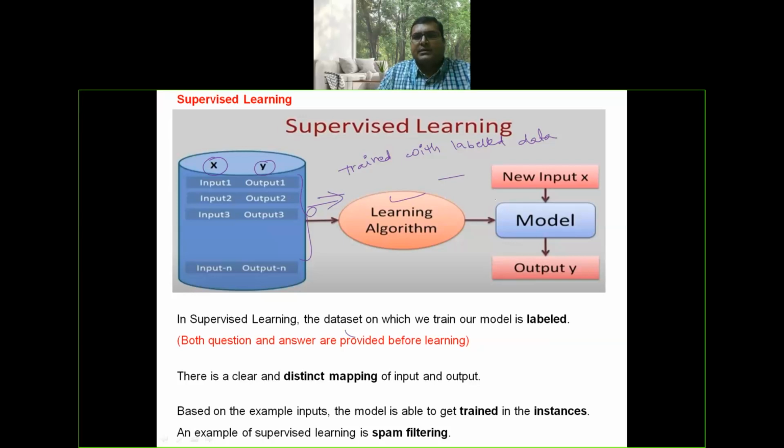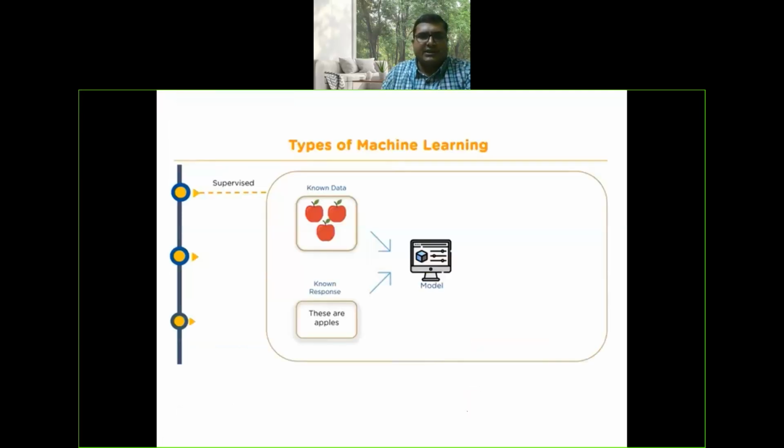This particular machine learning model is trained with this particular labeled data. After the training phase, the machine learning model will be tested with new data to predict the output. Spam filtering is one of the examples of supervised learning. In supervised learning, the labeled data is provided, meaning the input and output related to the data is provided and the machine learning model will be trained.